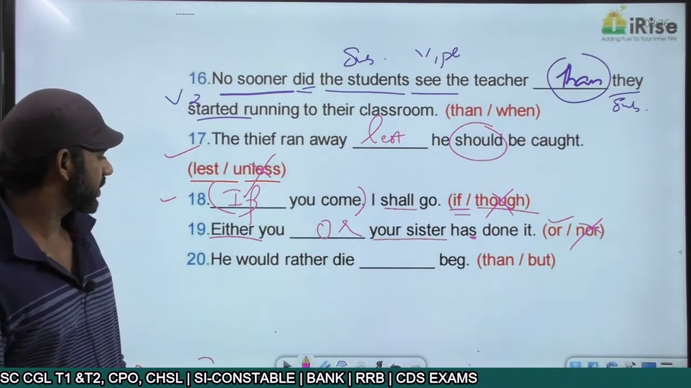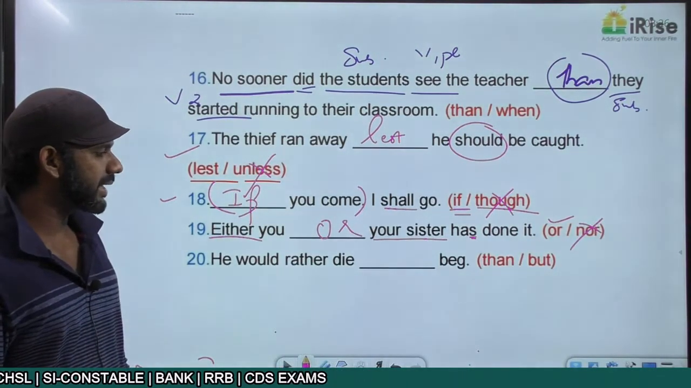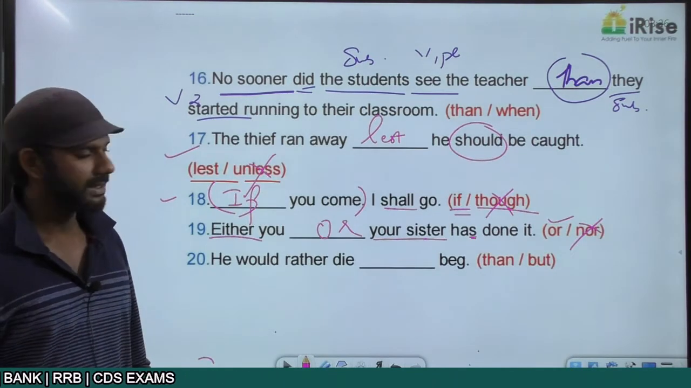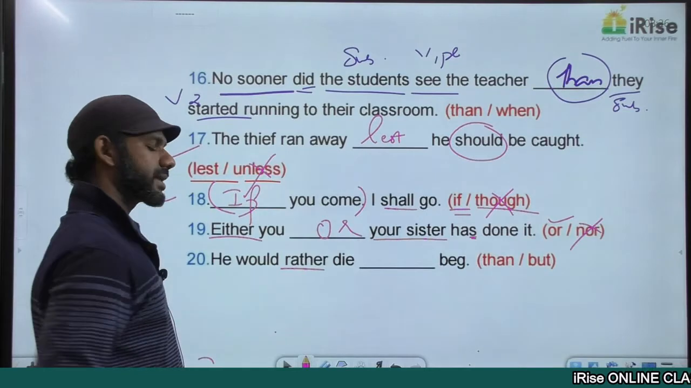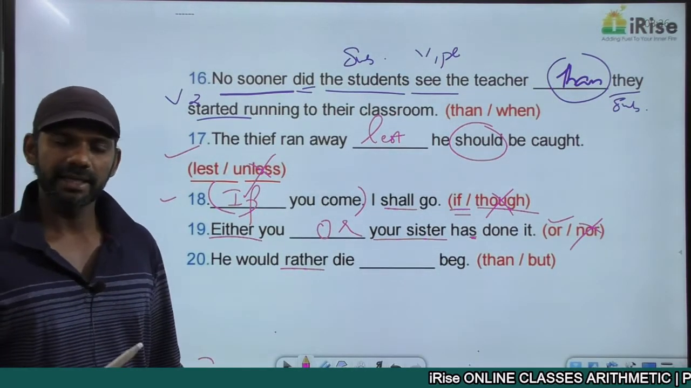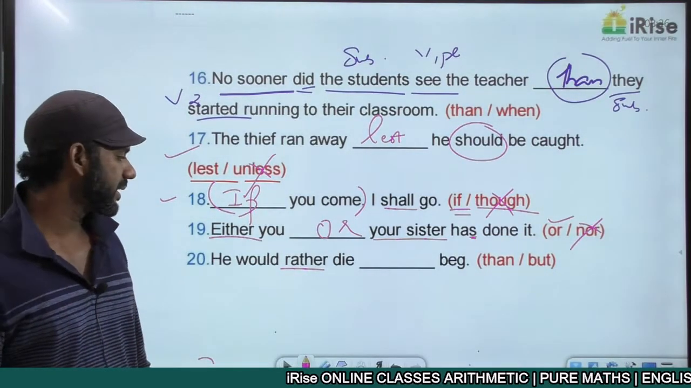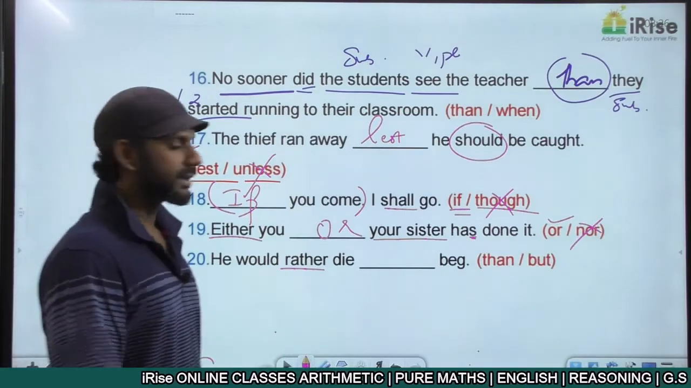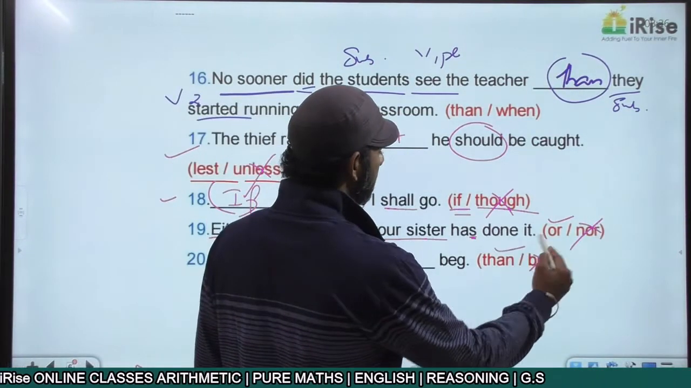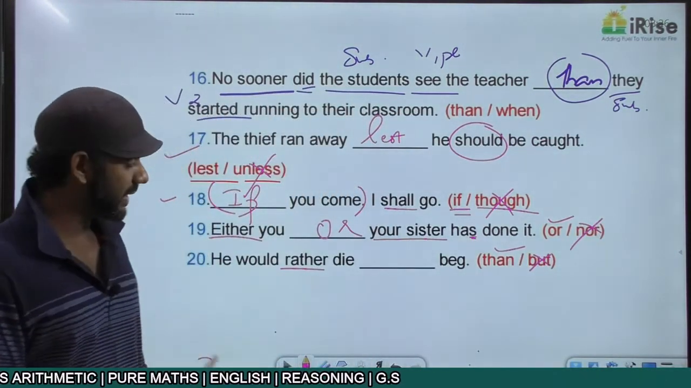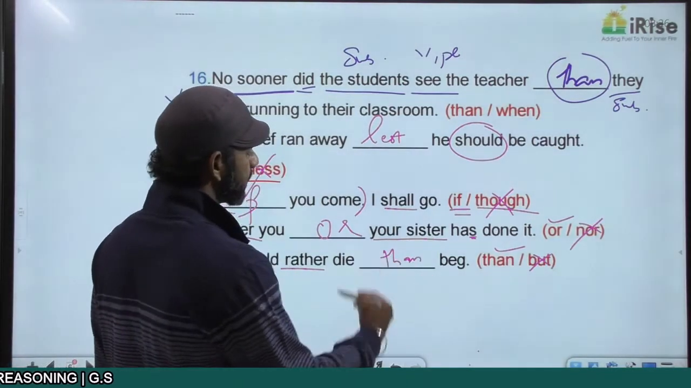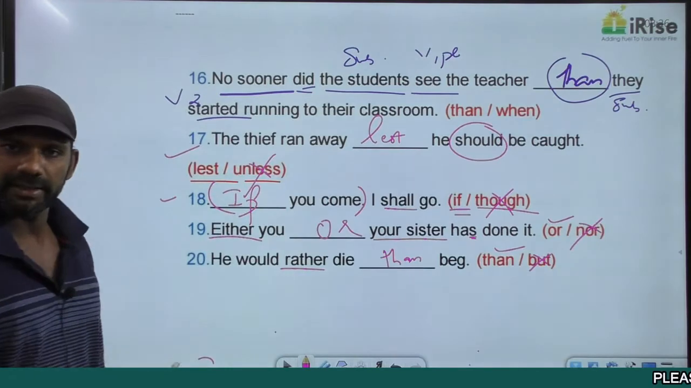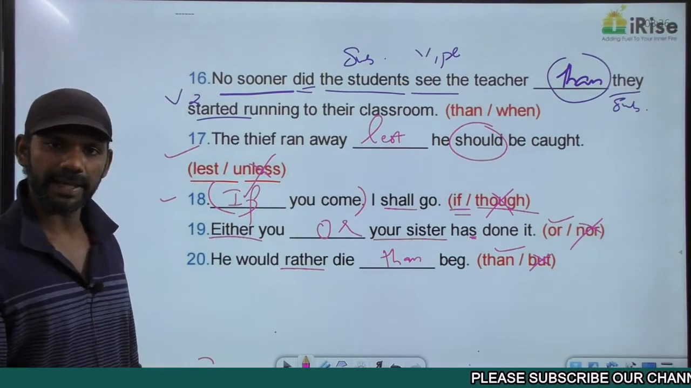Come next one. He would rather die dash beg. The options are than, but. The usage is rather than. I gave it in the list of contrast indicators. Rather than. Rather cannot be followed by but. It is rather than, other than. So, he would rather die than beg. Rather will be followed by than, because the usage is rather than.